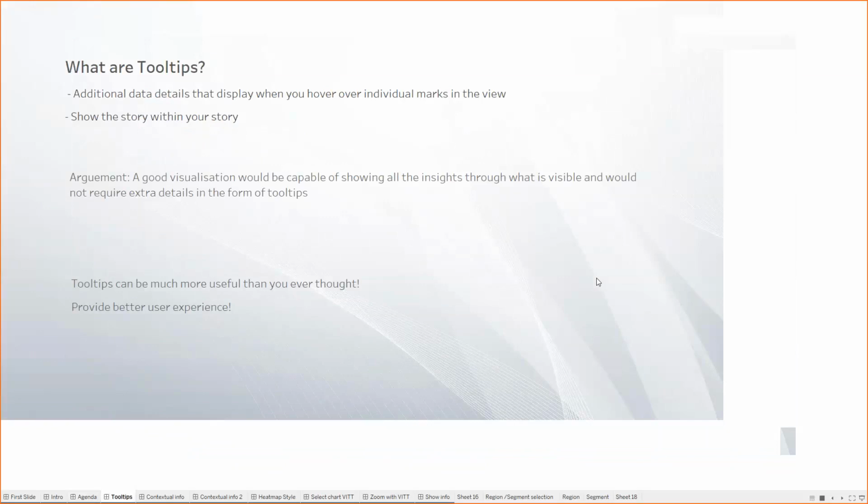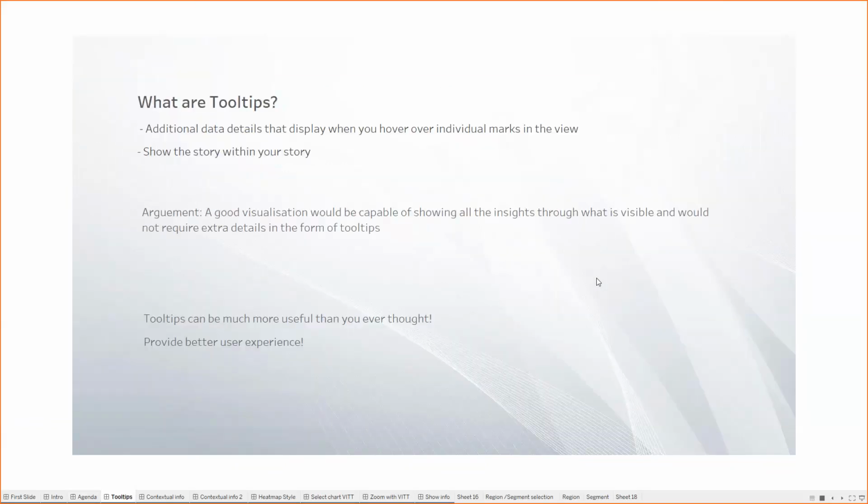I would start with what tooltips are. Most of you will know, but to set the background, tooltips are the additional data details which you get when you hover over any particular mark on the visualization in the view or on your dashboard. It can be one mark or more than one mark as well. So this is the normal definition of tooltips. Now, if we want to take it to the next level, we will also say that tooltips generally show a story within a story.